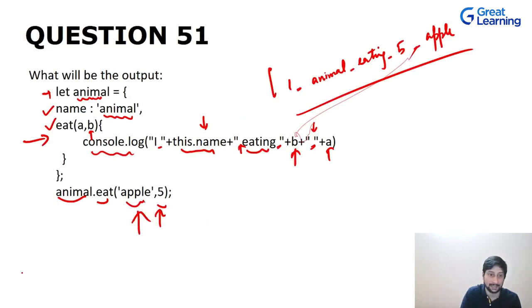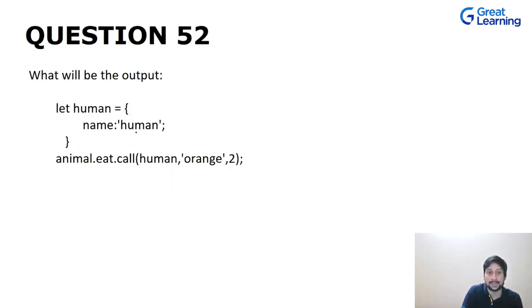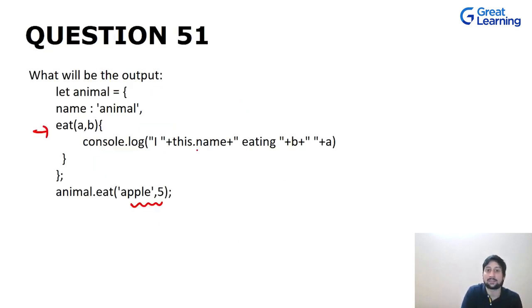As you can see, let me just clear it again. We have two arguments over here, and then we called this. Similarly, we are calling this for human, and we are passing in two arguments. So it will be treated as if human also had that eat method, which has two arguments a and b. And now the output will be as expected, which is I this dot name.